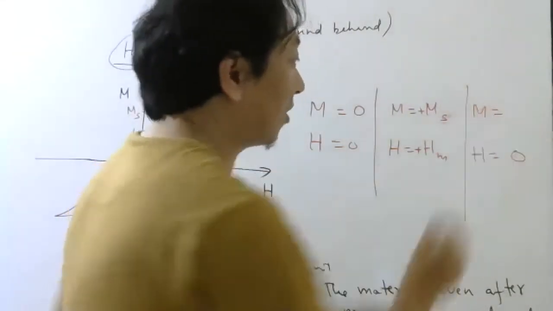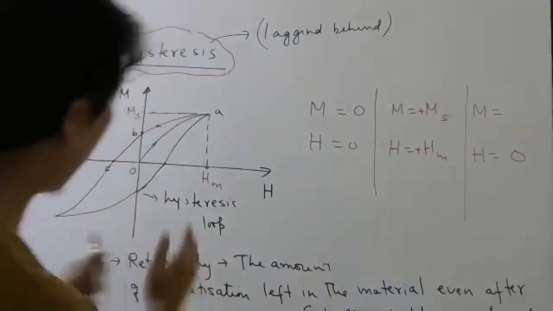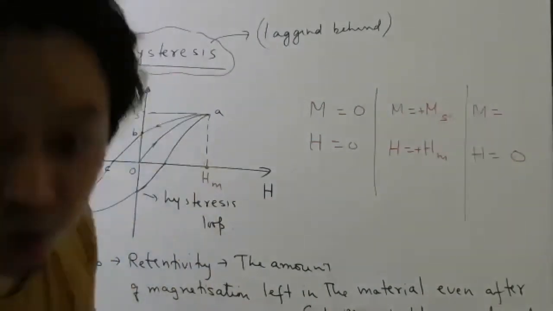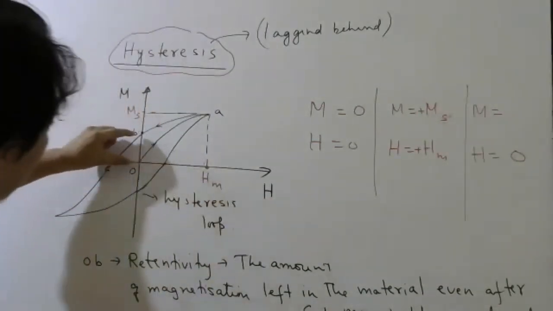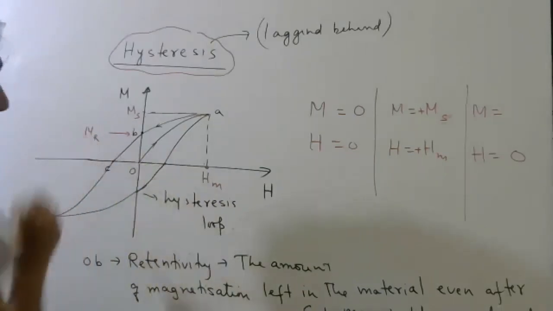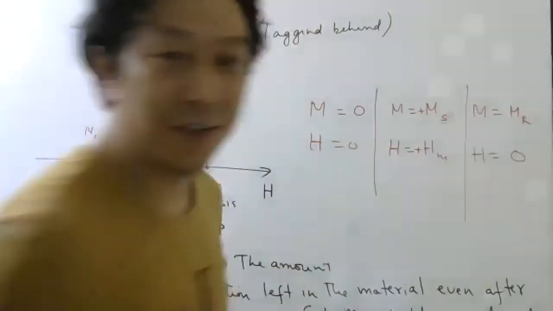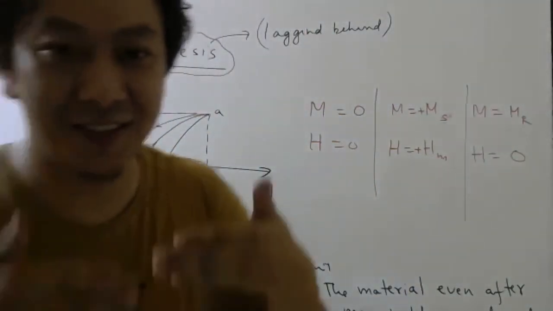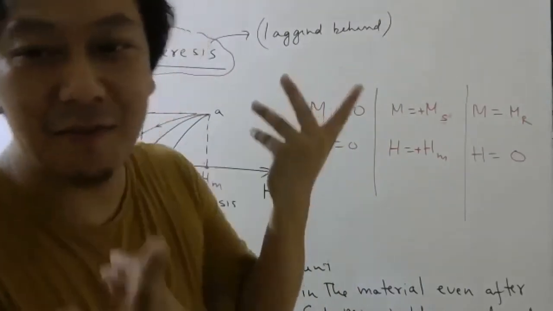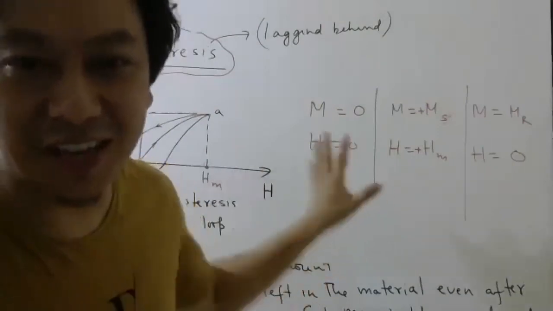Okay, then when I brought this back to 0, did it become 0? Yes or no? When I brought this back to 0, did this Y coordinate become 0? No, it did not become 0. This much amount was left. So if I call this part MR, retentivity, then this will be MR. Look here, two friends started together, M and H. No need to write this, just for understanding I do.